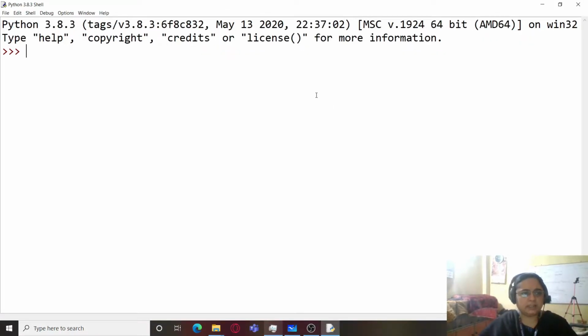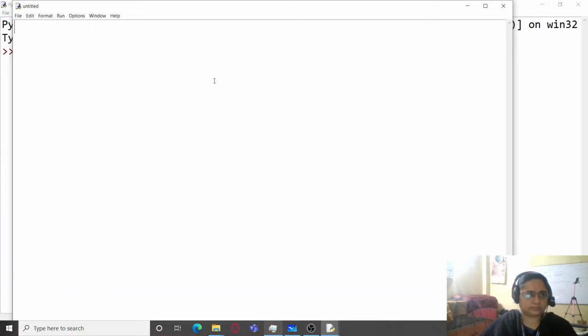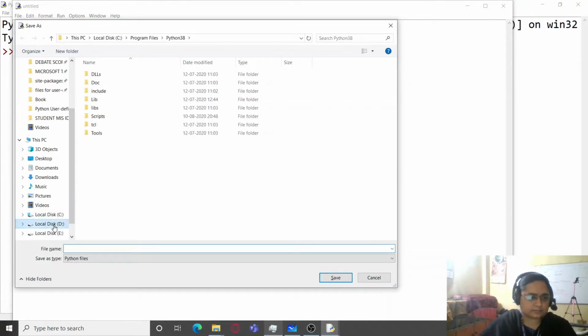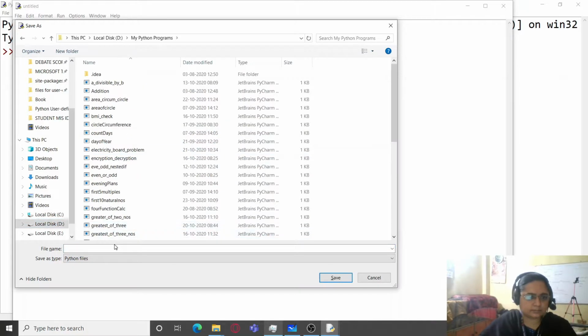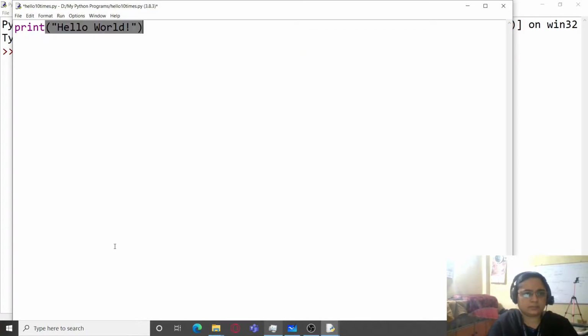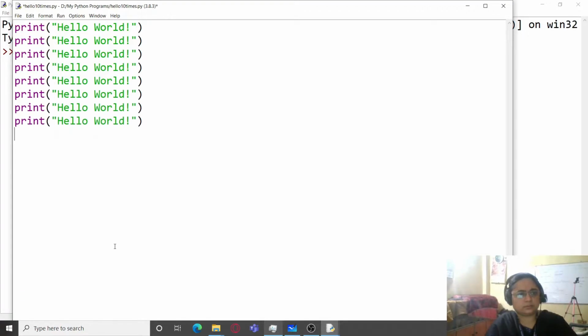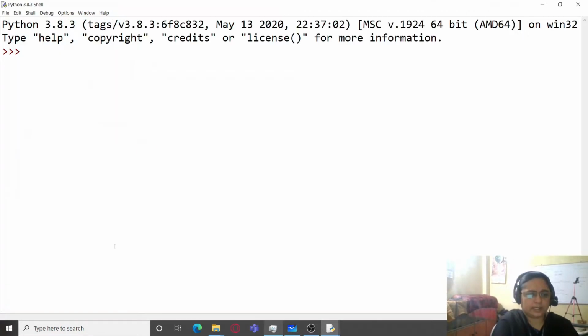If I simply open a new file, and I'm going to save this first. Hello 10 times, and I'm just writing here print hello world, and I'll just copy this and paste it 9 more times, and save this and run it.